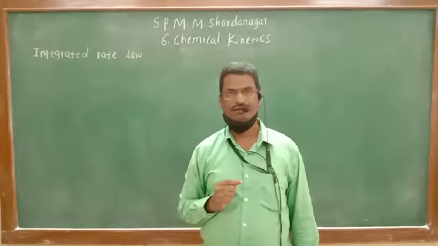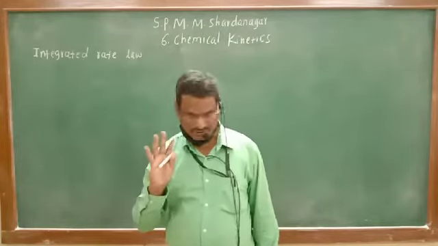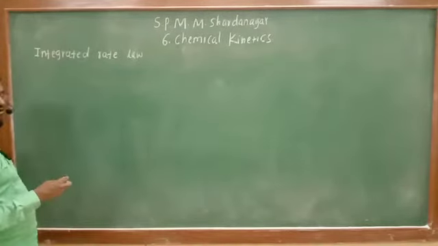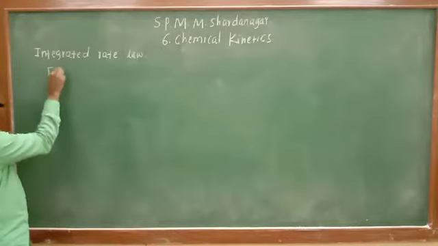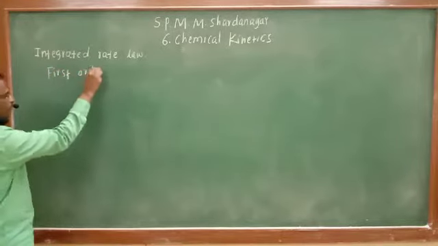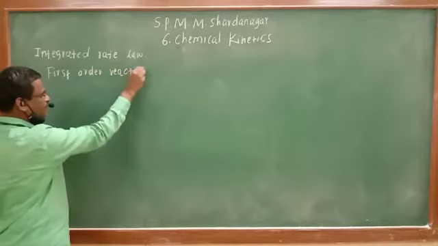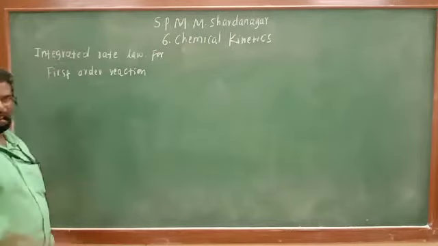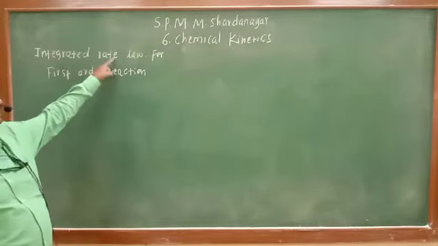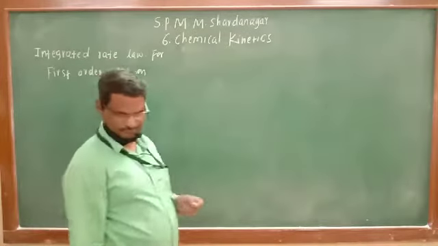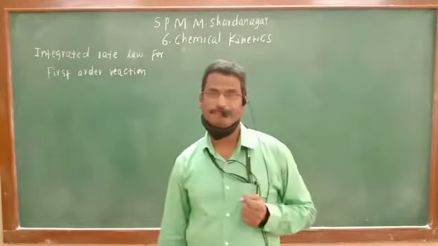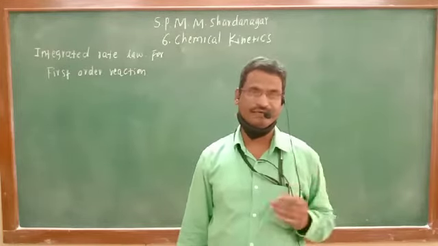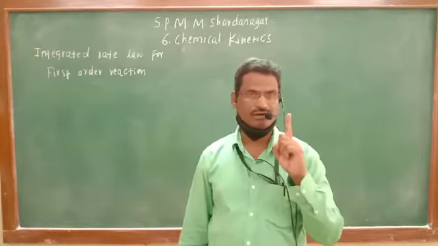Here we have to study the velocity constant or rate constant of a first order reaction. Using the integrated rate law for a first order reaction, we have to derive the expression for the rate constant or velocity constant k of a first order reaction.